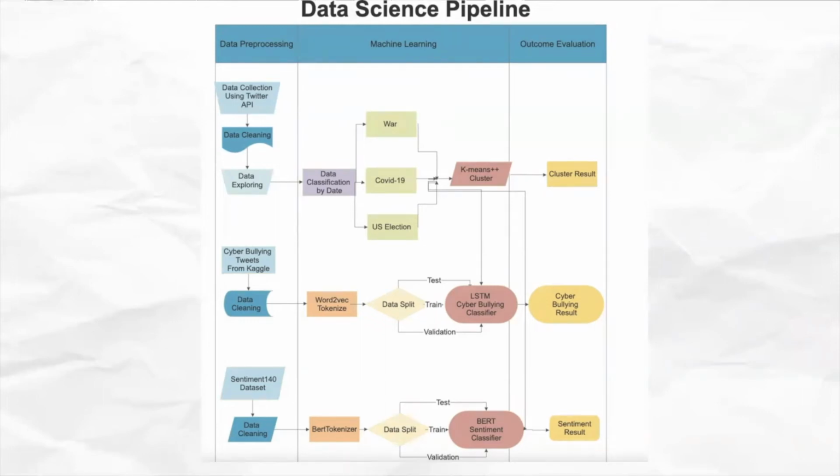In the sentiment classifier, we use Sentiment 140 as our training dataset. It contains 1.6 million tweets extracted using the Twitter API. The tweets have been annotated so they could be used to detect sentiment.